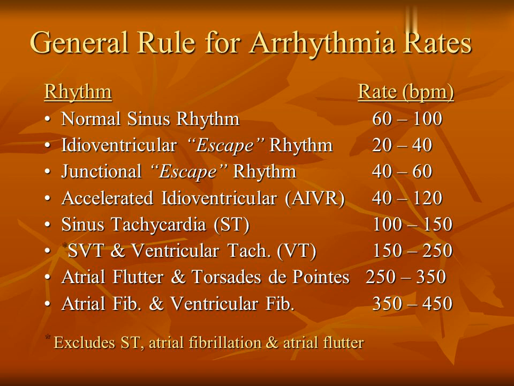Sinus tachycardia, ST, 100 to 150. SVT and ventricular tach, VT, 150 to 250. Atrial flutter and torsades de pointes 250 to 350. Atrial fib and ventricular fib, 350 to 450. This excludes, of course, atrial fibrillation and atrial flutter with controlled rates.